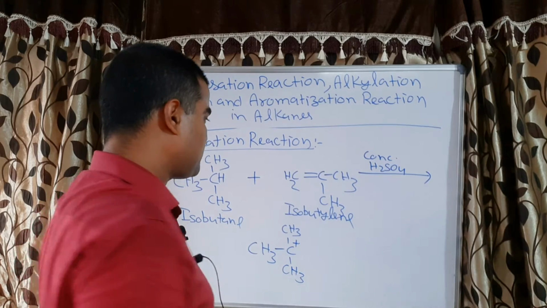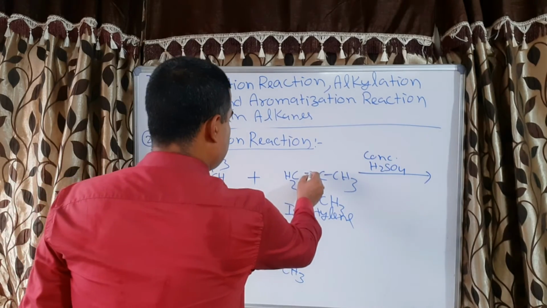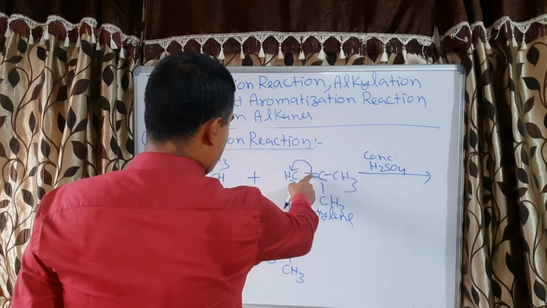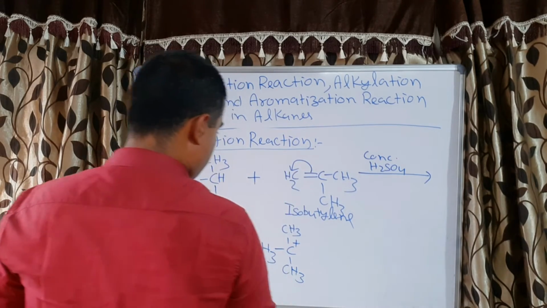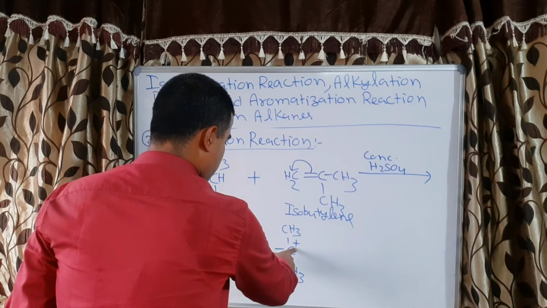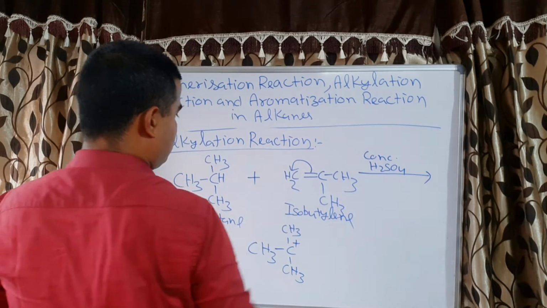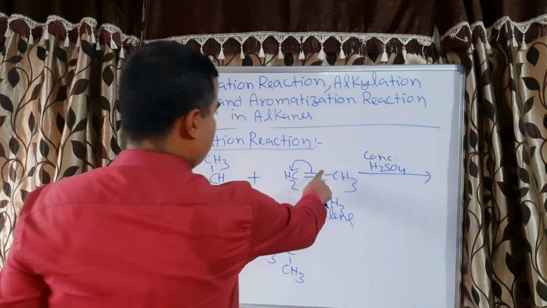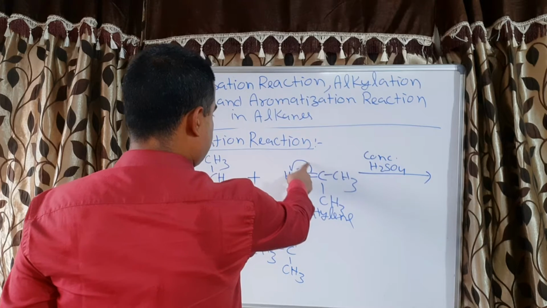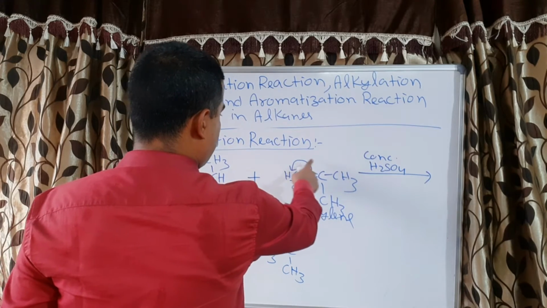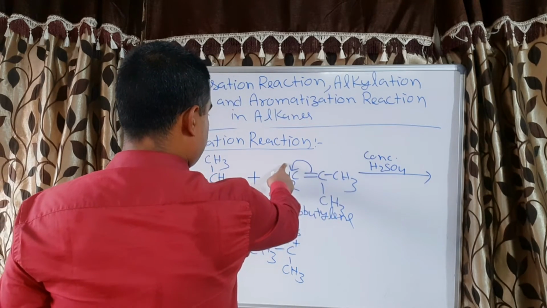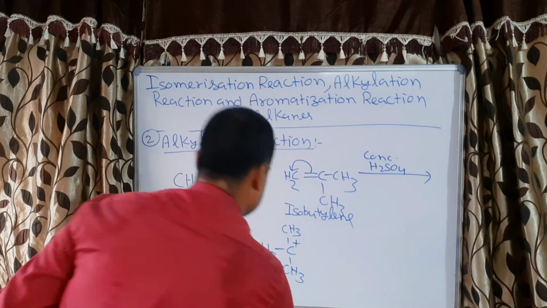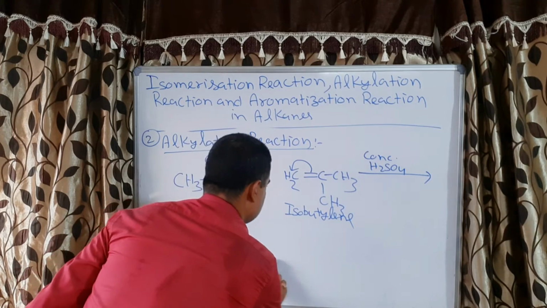Since this is the carbocation, what will happen? This bond will come here. When this bond comes here, this carbocation, this positive charged carbon, will attack on this carbon. When this attacks on this carbon, this will be a positive charge because this bond is coming here. So it will be a negative charge, it will be a positive charge. On the negative charge, this carbocation will attack. Then what will form?